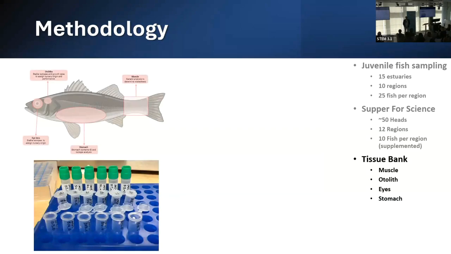So we've been developing this tissue bank using muscle samples, otoliths and eyes, and also some whole fish examples where we can, which has been held indefinitely at Essex for people to use in the future. So your samples are useful to us in the immediate, but also going forward through time.